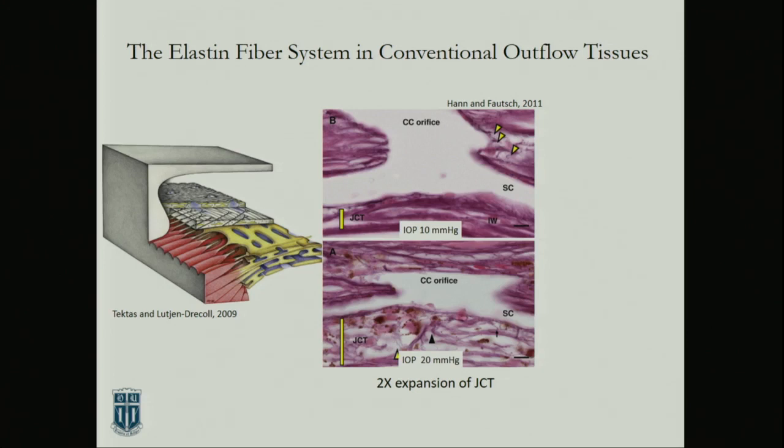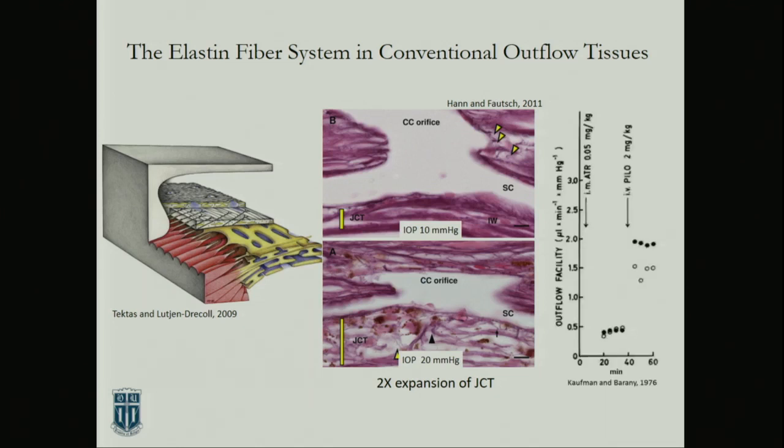At a relatively modest pressure, this tissue is pretty compact. Then when you get a higher pressure, you see this tissue expand. This is in a human eye. And it turns out this expansion is exactly twice its length, which is what elastin can tolerate. That makes sense because this is a complex elastin structure.